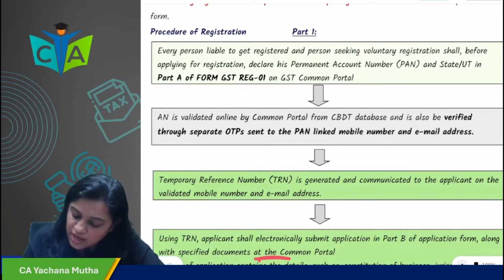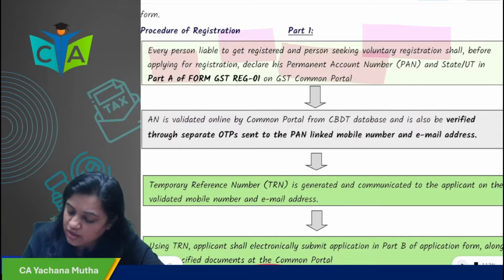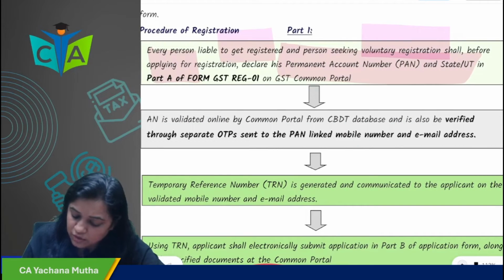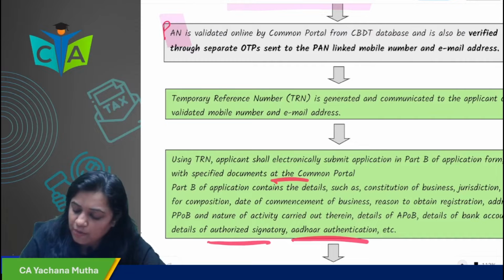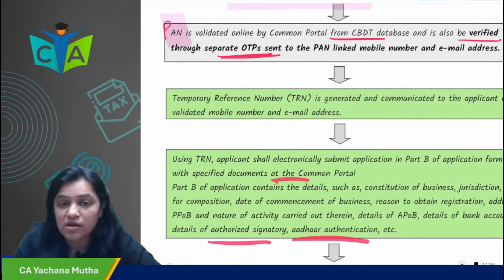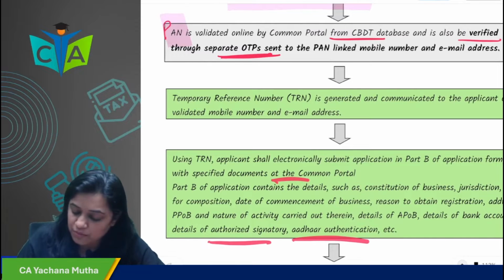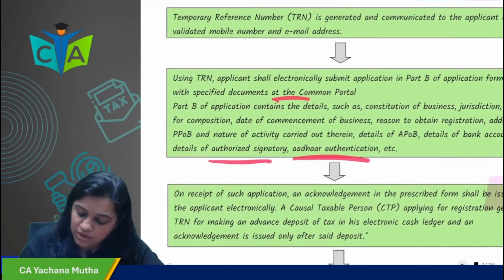So a person liable to get registered, and a person seeking voluntary registration, before applying for registration, has to declare what? PAN number and state in Part A of GST REG-01. Then the PAN number is validated by the CBDT database, and it will also be verified through separate OTPs sent to the PAN-linked mobile number and email address.